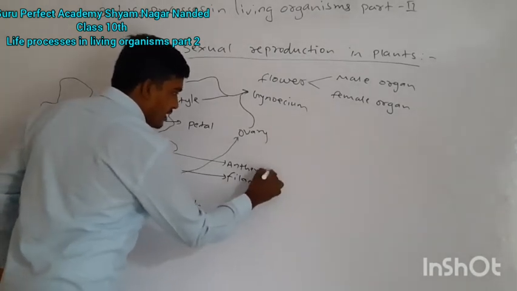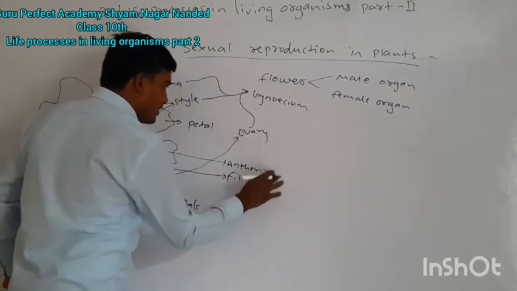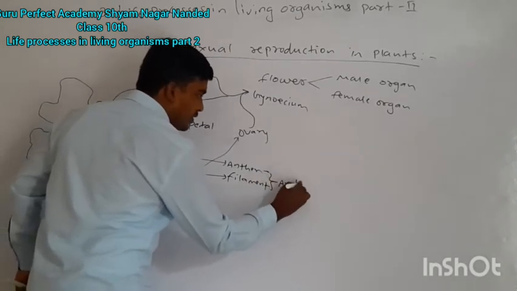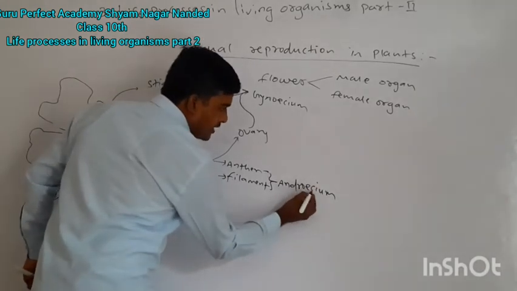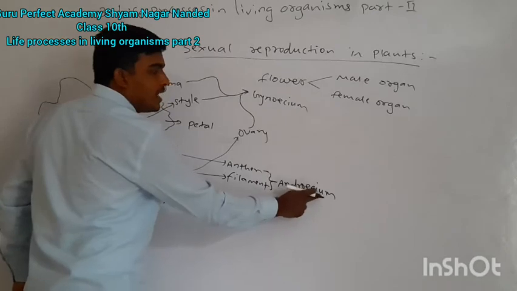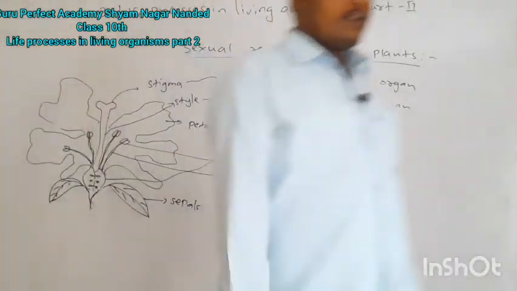Both structures are collectively called the androecium. Look at the spelling here, androecium.